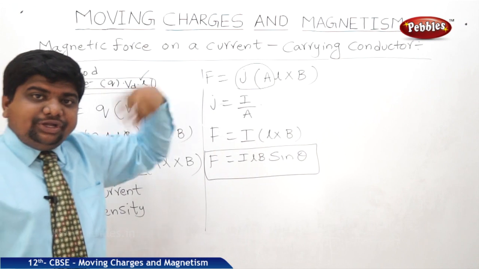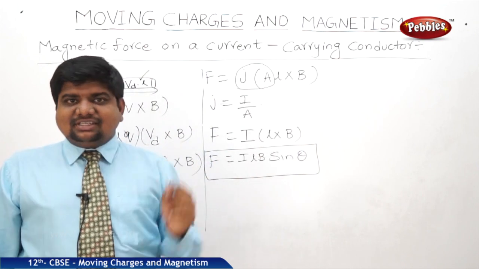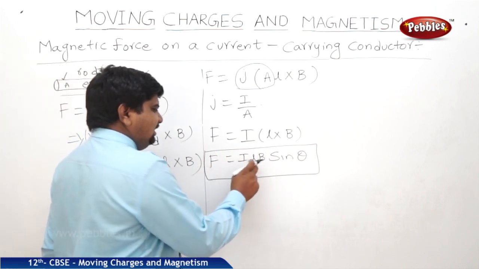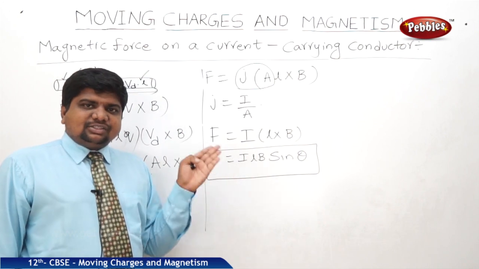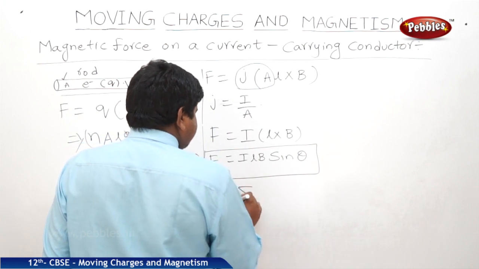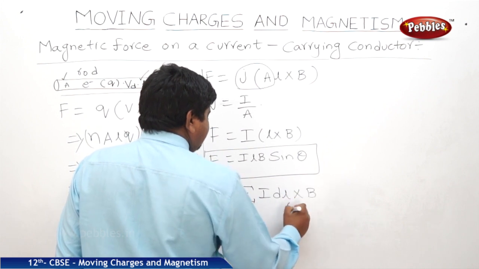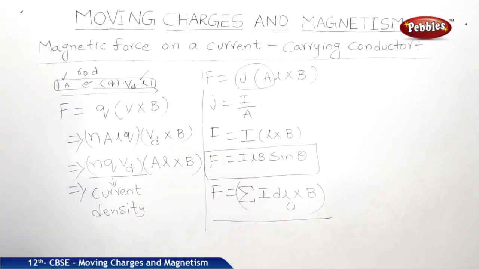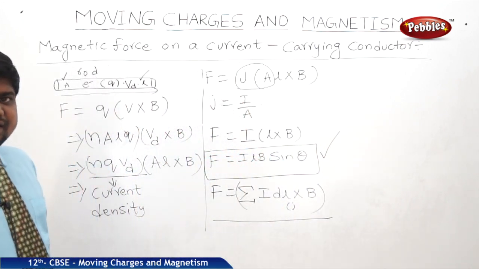Magnetic force value is going to change with respect to the shape of the conductor. If it is a circular or a small element in the circle, or it is a lengthy conductor, expressions are going to change. So F is equal to ILB sine theta, and we can find this F for small disintegrated values also by doing the summation over I dl cross B. This point is very, very important, and this is the expression for magnetic force on a current carrying conductor.